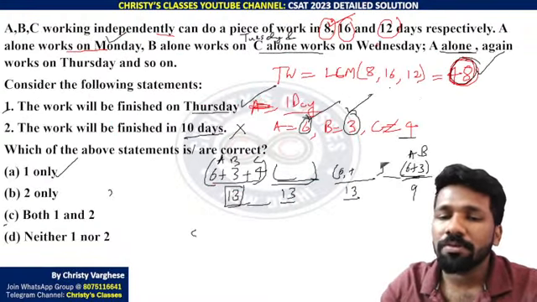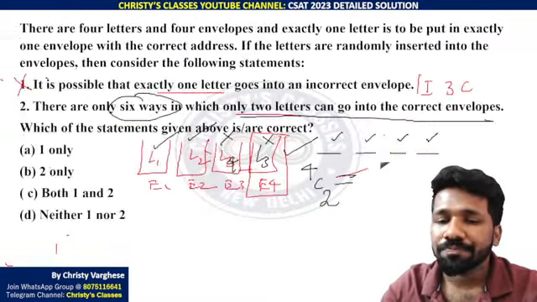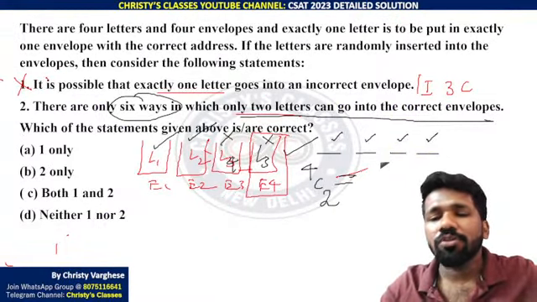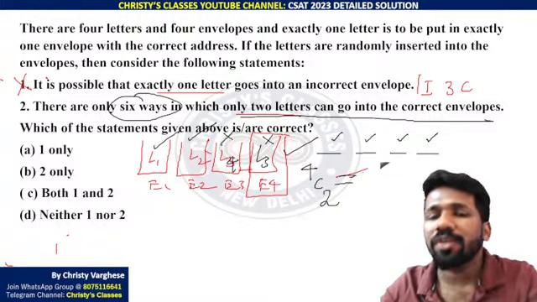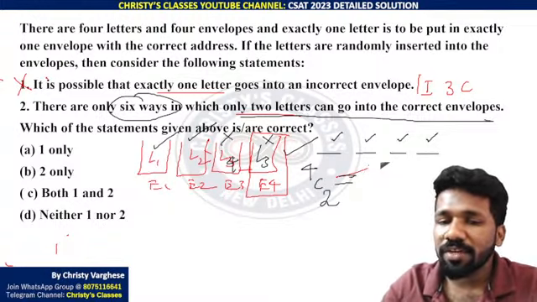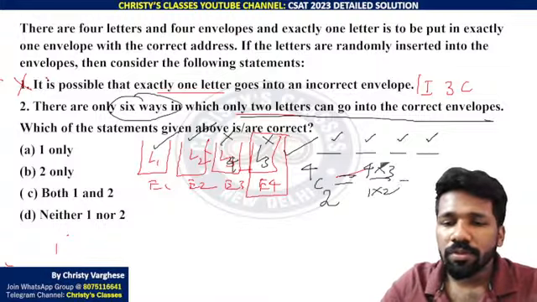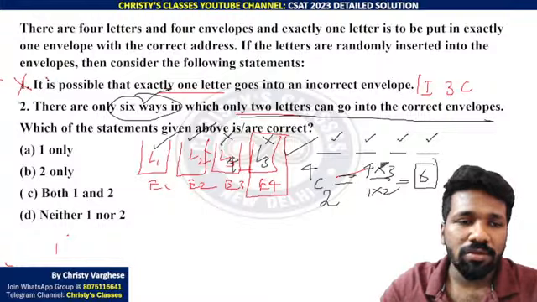The geometry problem also we use the same NCR idea. So 4C2 ways, because from 4 envelopes you need to select 2 envelopes to which wrong letters should go, mismatched envelopes letters should go. So 4C2 is 4 into 3 by 1 into 2. That is 6 ways. So there are only 6 ways, totally correct.